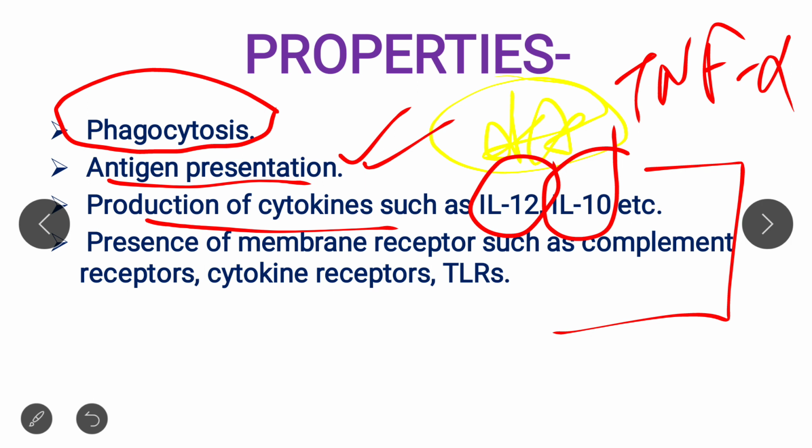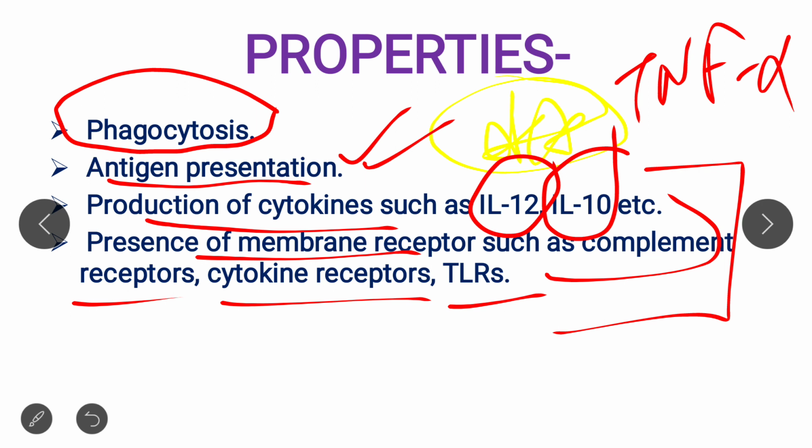The last point is the presence of many membrane receptors such as complement receptor, cytokine receptor, and TLRs. These receptors are all present on the macrophage, and through these receptors they can engulf the particular antigen, process it, and then present it to the T cell. So these are the main important properties related to macrophage. Please note them down, they are very important from the examination point of view.